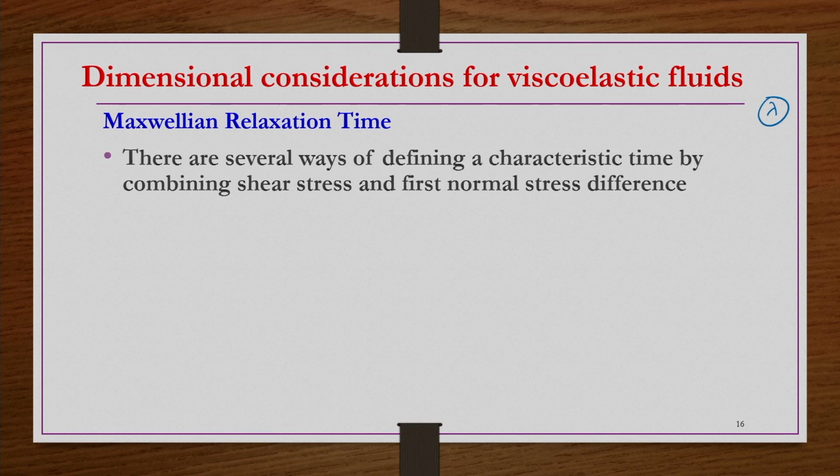So, first we see the Maxwellian relaxation time. There are several ways of defining a characteristic time by combining shear stress and first normal stress differences. Okay.